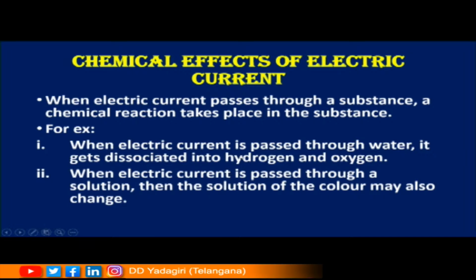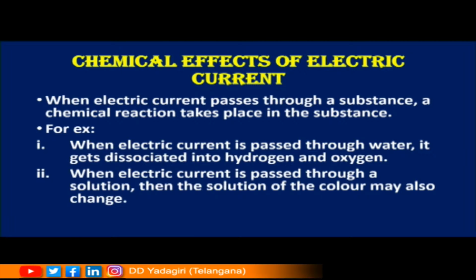So for example, when electric current is passed through water, it gets dissociated into hydrogen and oxygen. Now children, water is a molecule that is composed of hydrogen and oxygen atoms. Its chemical formula we know is H2O.